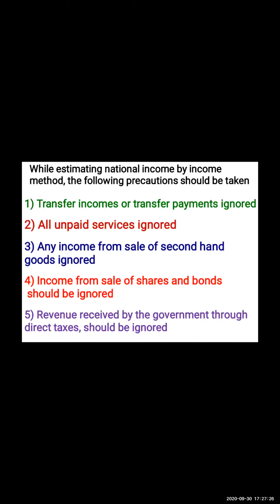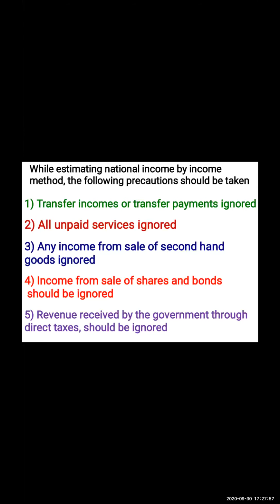The reason is that when the income is transferred from one person to another, suppose I am giving some money as a gift to a friend, for example Anuradha, Anuradha will not provide me any service in return. So this kind of transaction should not be included while we are calculating national income by the income method.